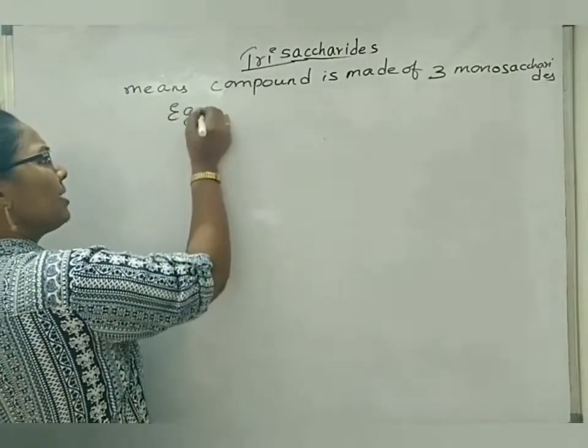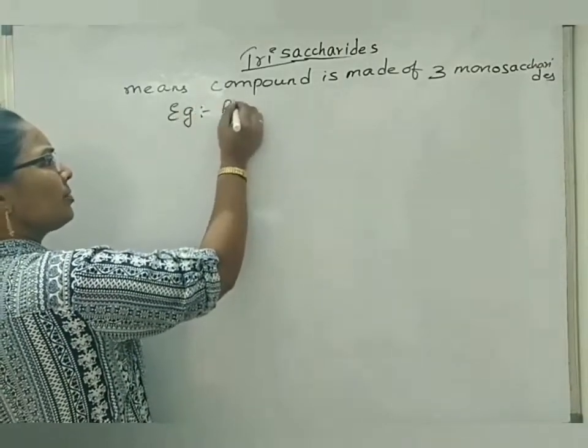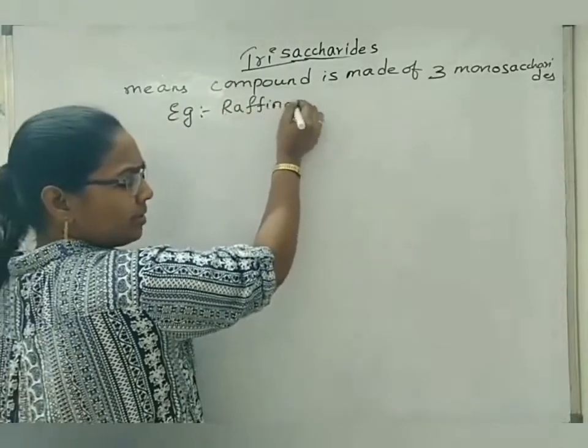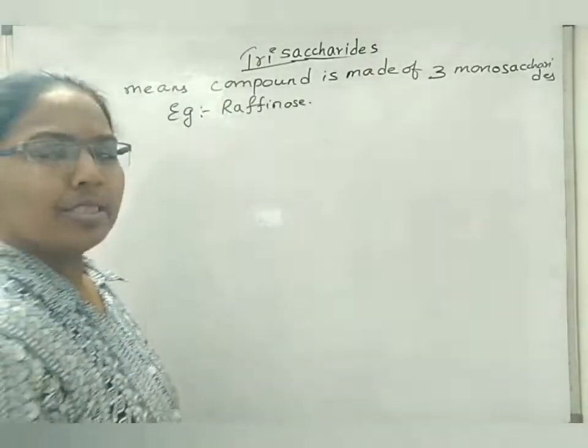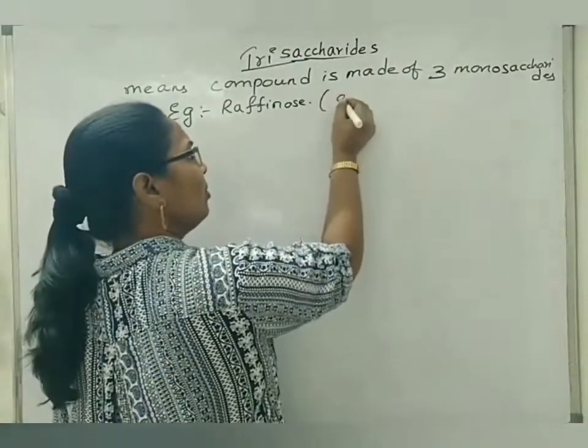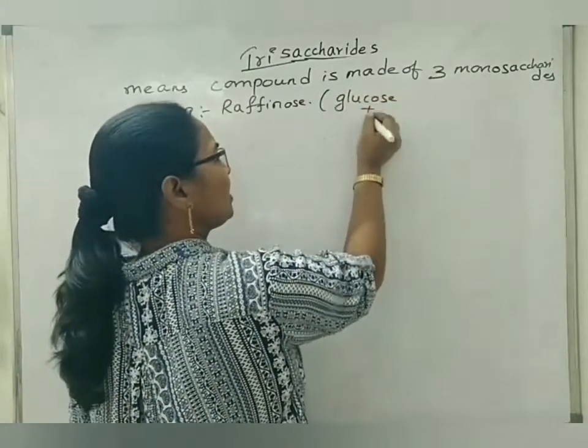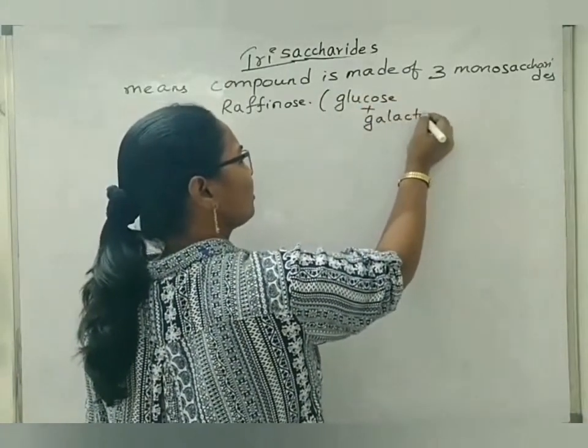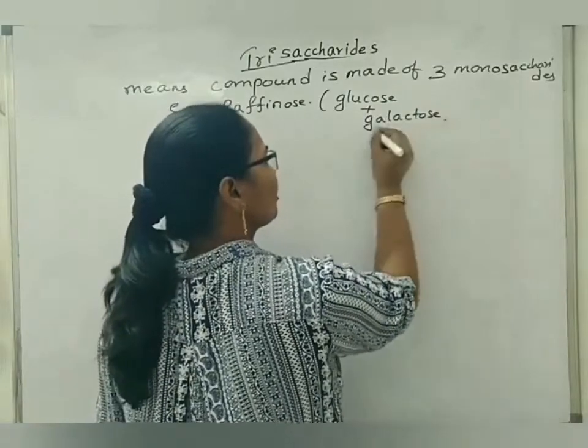Here we have an example, that is raffinose. Raffinose is made up of glucose plus galactose plus fructose.